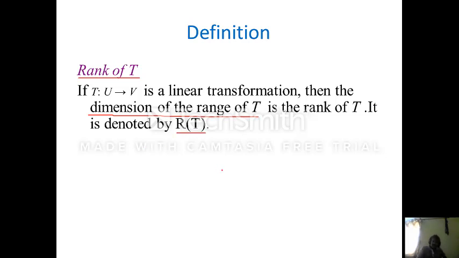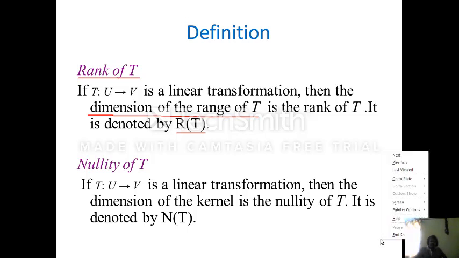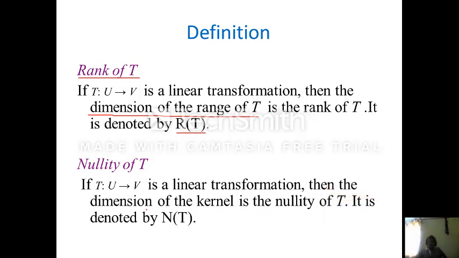Similarly, the dimension of the null space of T is called the nullity of T. Nullity of T is nothing but the dimension of the kernel of T or null space of T. It is denoted by N(T).